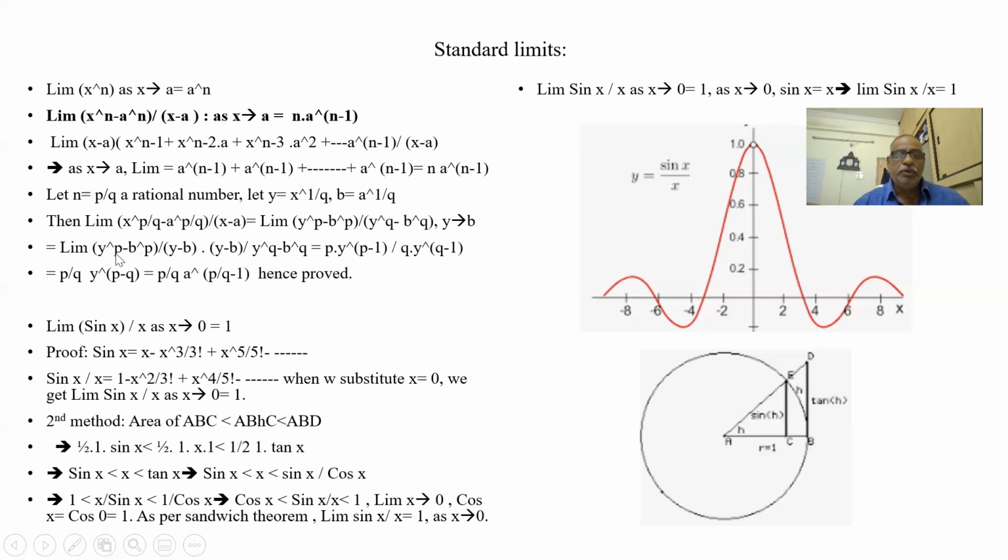We know p is a numeral. So the numerator becomes p into y to the power of p minus 1, and the denominator becomes q into y to the power of q minus 1. This becomes p by q into y to the power of p minus q. When I substitute y, what I am getting is p by q into a to the power of p by q minus 1. So irrespective of whether it is a rational number or an integer, this formula is valid.